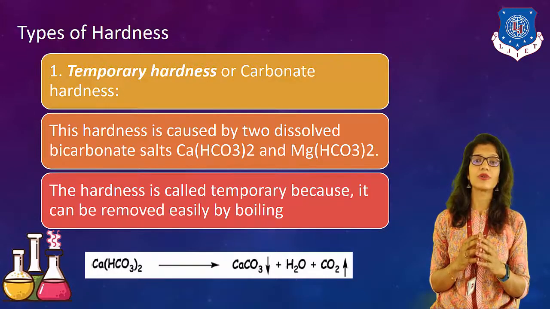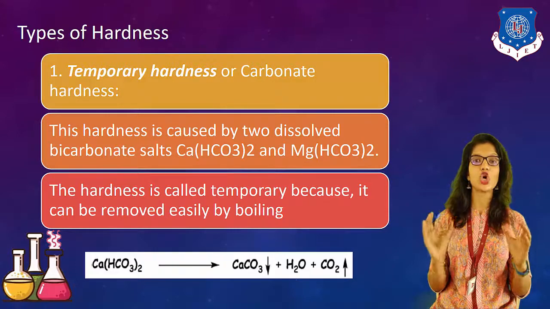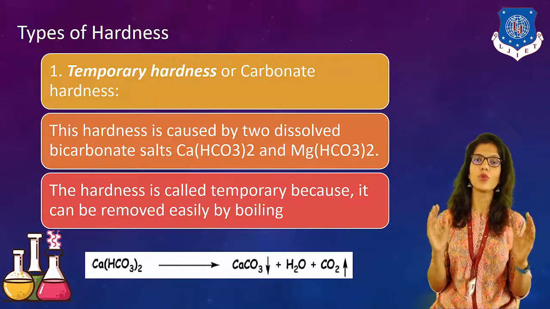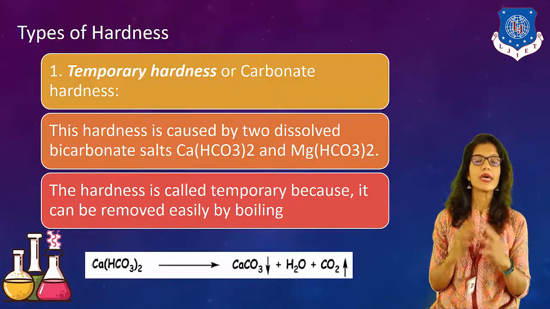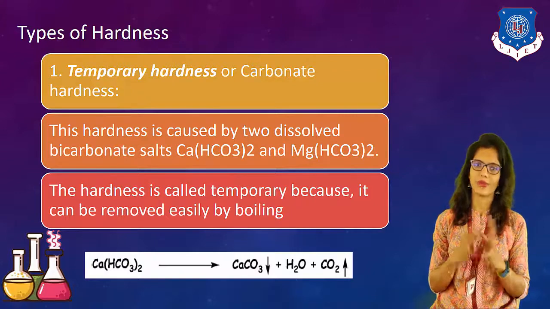When it gets converted into CaCO3, it forms an insoluble compound, so it can be easily removed by boiling. We can easily separate out CO2, H2O and CaCO3.